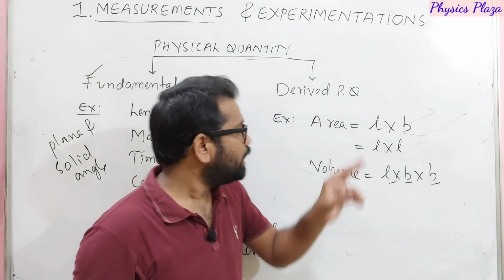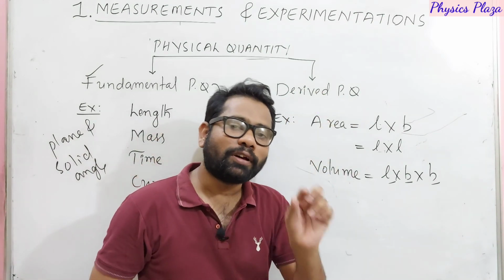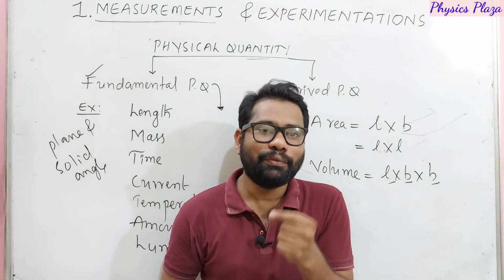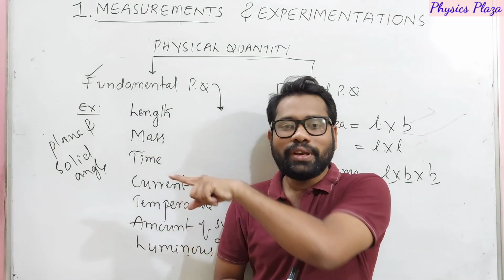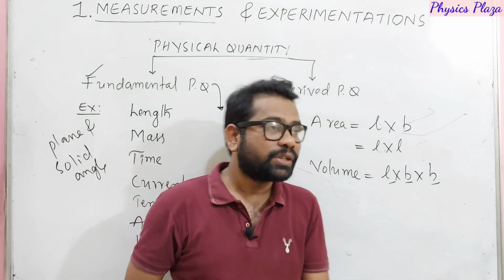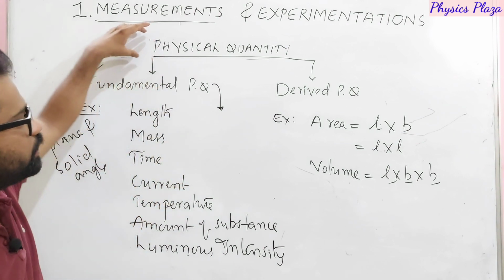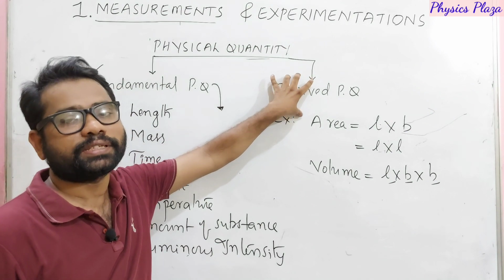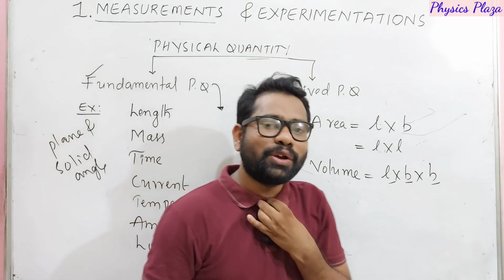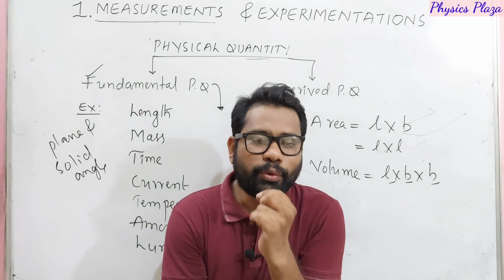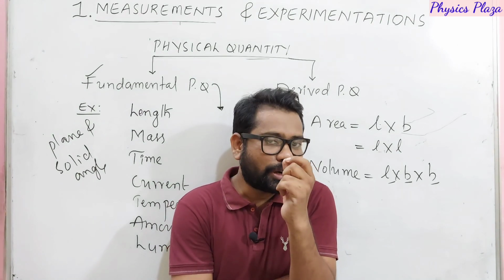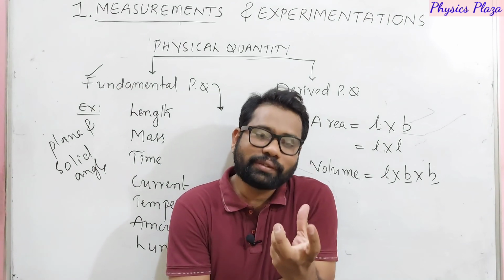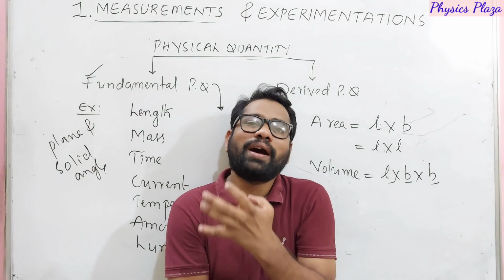Then what about derived units, dear children? The units in which derived physical quantities are expressed are called derived units, or we can say the units which depend on fundamental units are called derived units. So children, this is what physical quantity, fundamental physical quantities and derived physical quantities are. Dear children, in the next class, we will be discussing the system of units, I mean, how we can measure the fundamental quantities and their units, and also the prefixes and how we can measure length, mass, time.